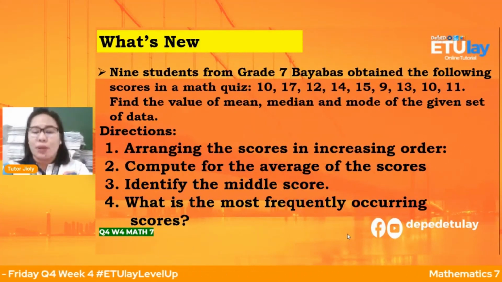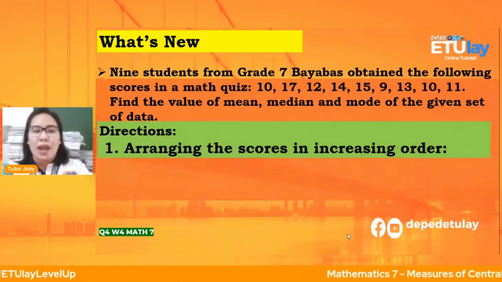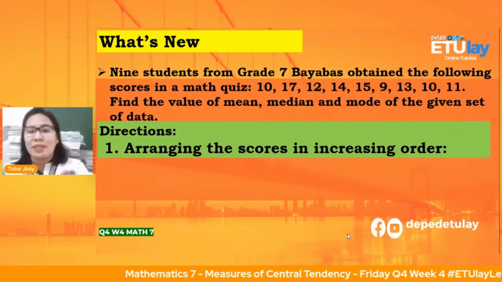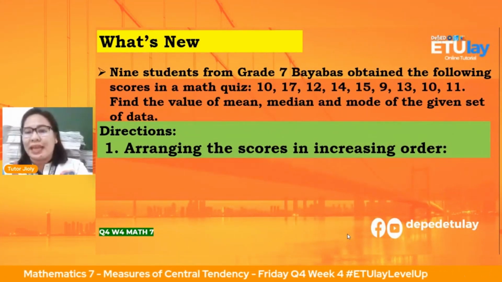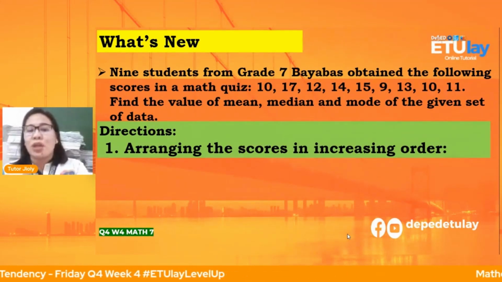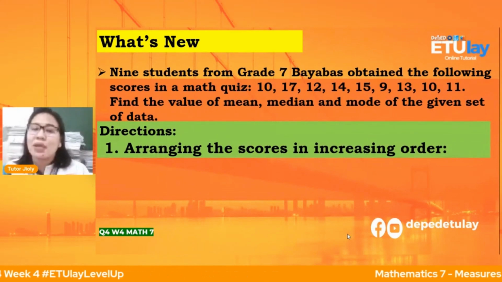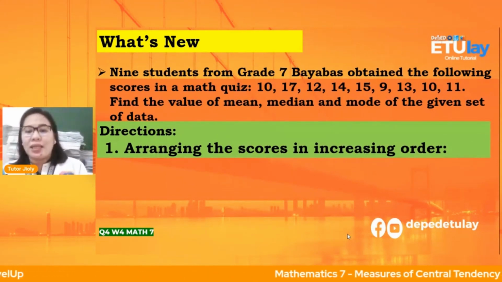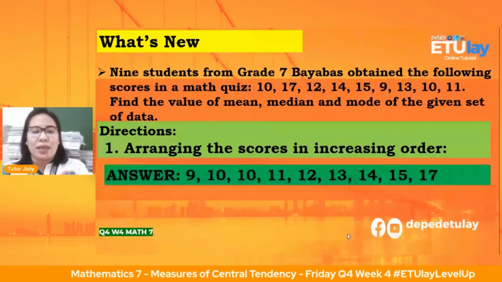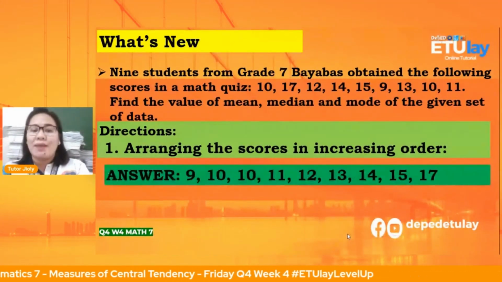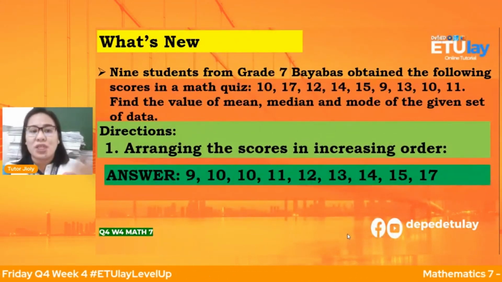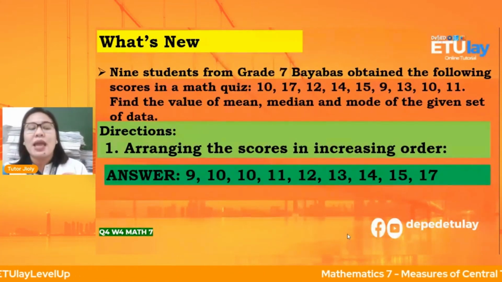Okay, so the first direction, yung data natin, we have 10, 17, 12, 14, 15, 9, 13, 10, and 11. So, ang first direction is we're going to arrange. Aayusin daw natin yung data natin in increasing order. So, ibig sabihin nun, pataas. Okay, so the answer is 9, 10, 10, 11, 12, 13, 14, 15, 17. So na-arrange na natin, nasunod na natin yung first direction.